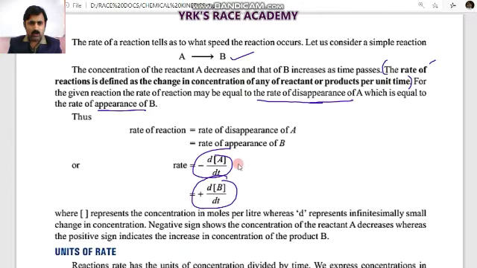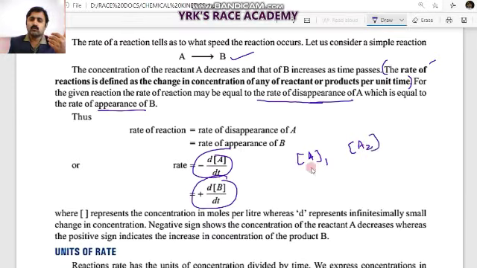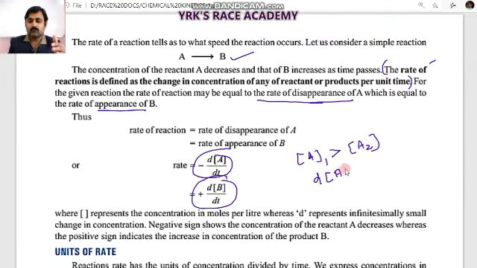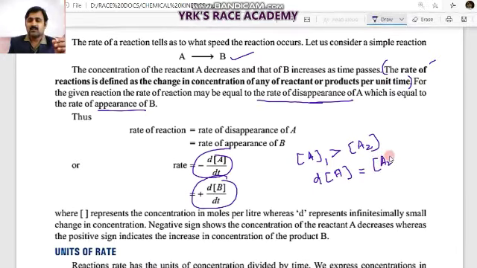So consider the initial concentration of the reactant and the final concentration of the reactant. Suppose you take the initial concentration as A1 and the final concentration as A2. Usually the initial concentration is greater than the final concentration, but when it comes to the change in the concentration of A, we write the final concentration A2 minus the initial concentration A1.